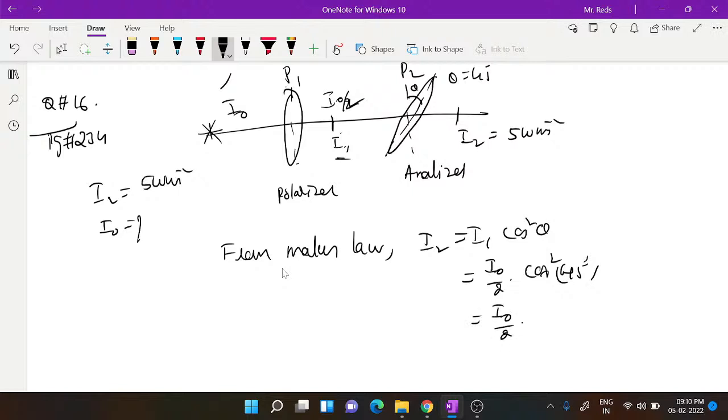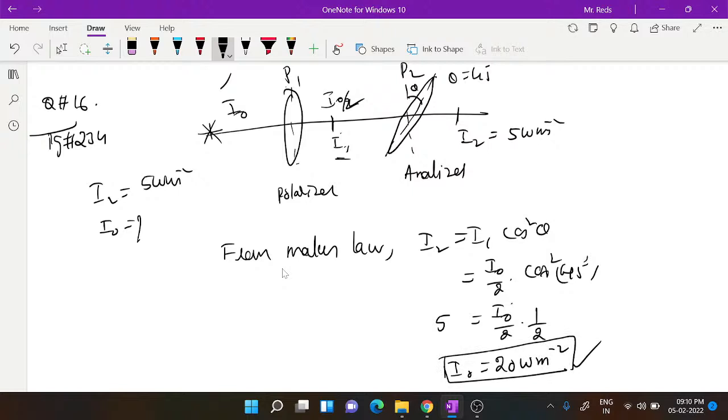Cos 45 is 1 by root 2, whole square is 1 by 2. But the intensity of light coming out of the analyzer, I2, is given as 5. So then what is I naught? If you simplify this, I naught equals 5 into 4. So I naught is equal to 20 watt per meter square. This is how you have to deal with this.